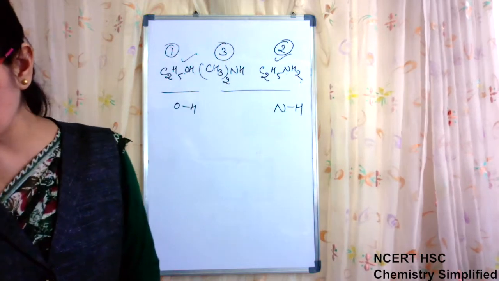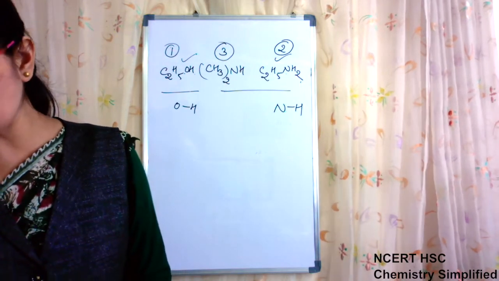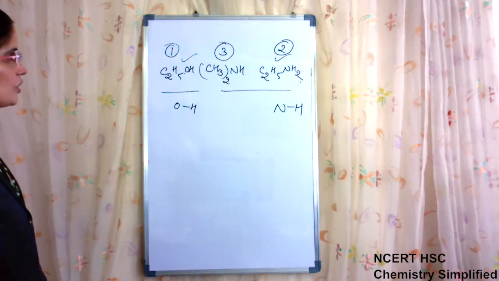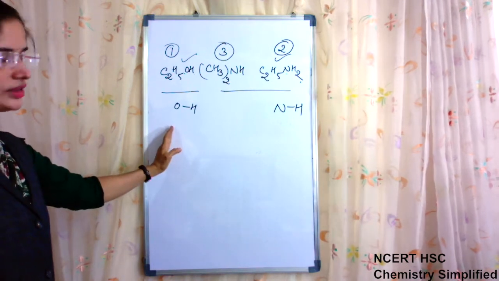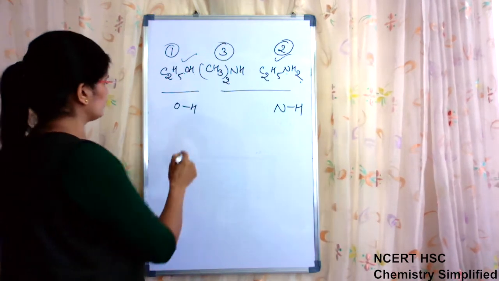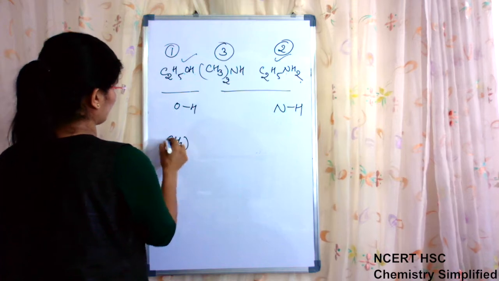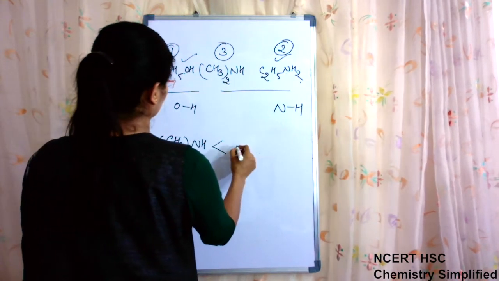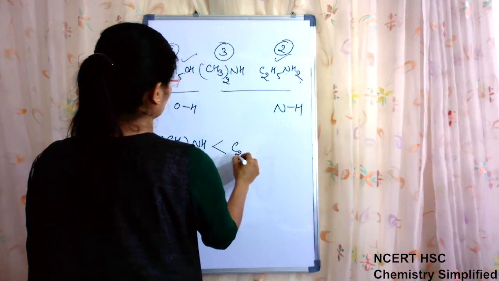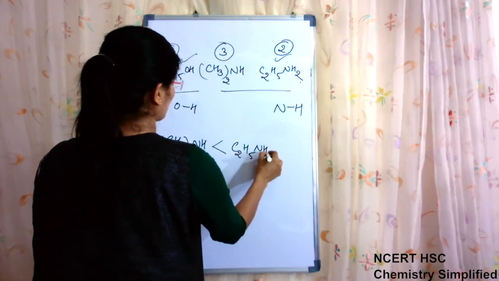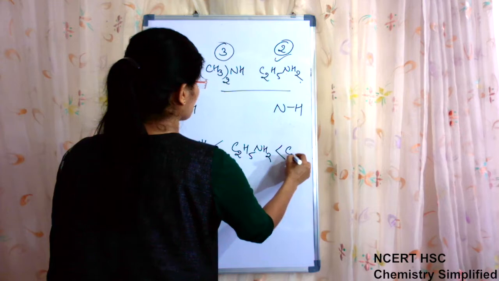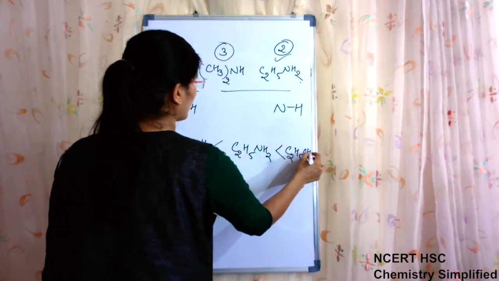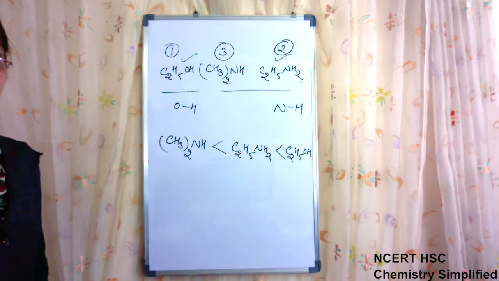Now, if we have to give the increasing order of boiling point, increasing order means starting with the less one: (CH3)2NH is less than C2H5NH2, which is less than C2H5OH.